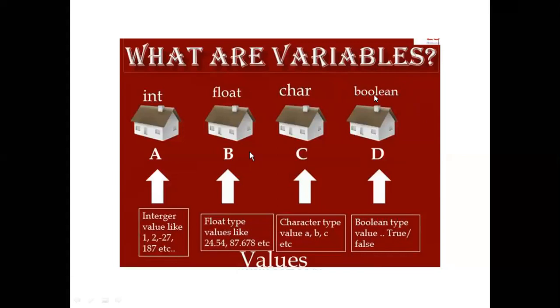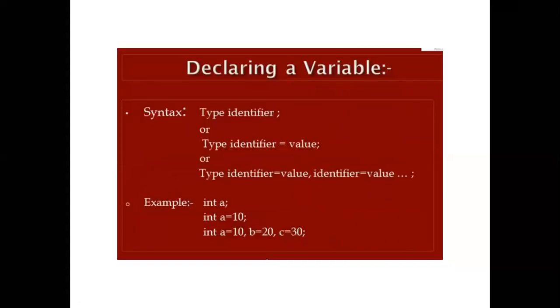This again comes under the category of variables and values. Now, declaring a variable: suppose you want to declare a variable, then what is the syntax? The syntax is type, then identifier, just write the identifier name, followed by a semicolon. Type means the data type. Before the identifier you write the data type, whether it is character, float, integer, or boolean.